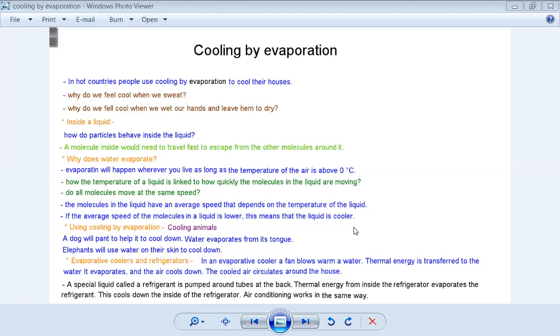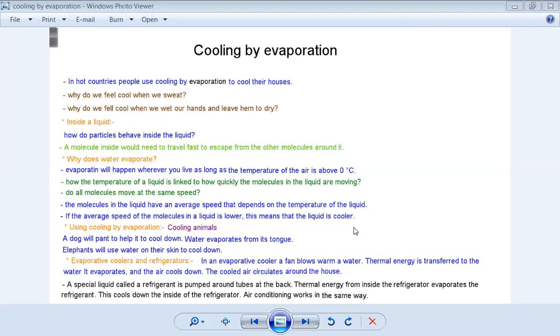So as we said, if they have high temperature, that means they will get more energetic. That means the average speed will what? If they get more energetic, the average speed will increase.